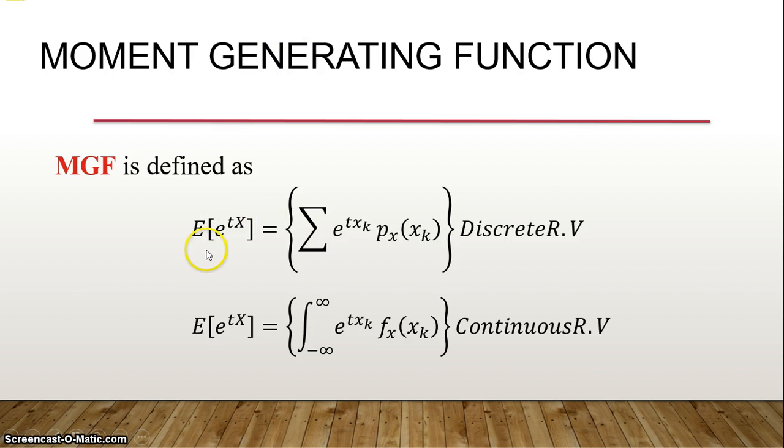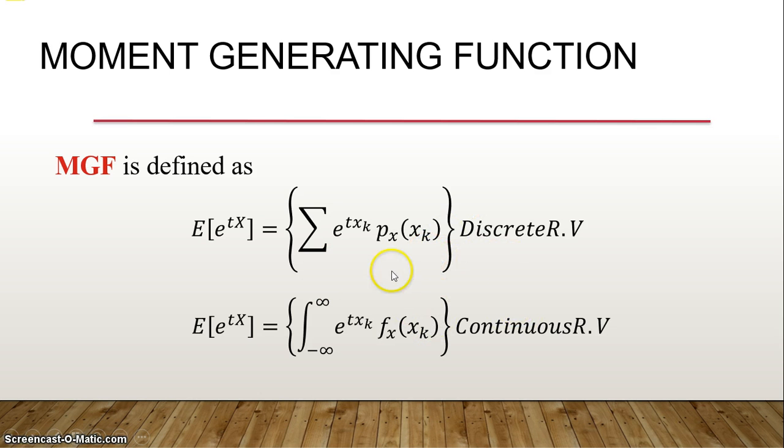So moment generating function is defined as expectation of e power tx, which is equal to sigma e power tx px of x, the summation. So in the place of x you have e power tx px of x. Similarly, for a continuous random variable, the integral of e power tx fx of x dx. So if I do this, the significance is I'll get all the moments at once.